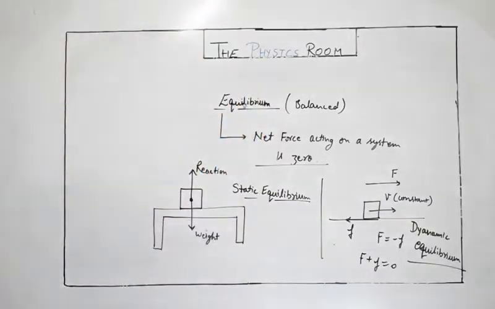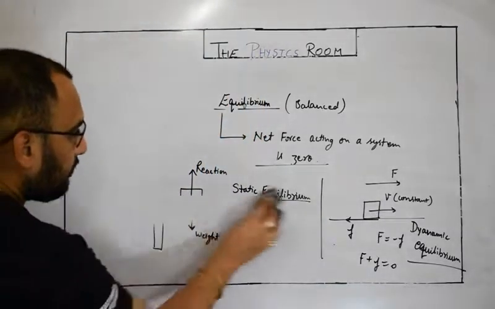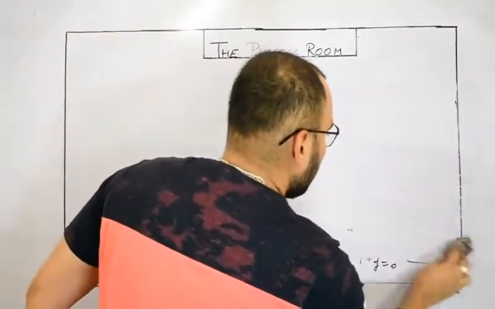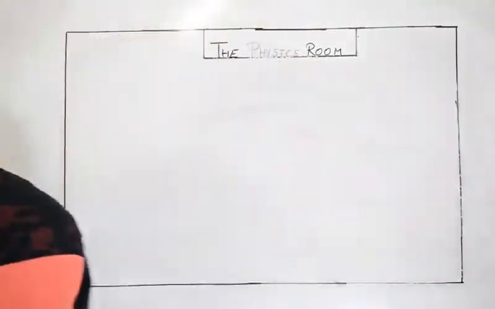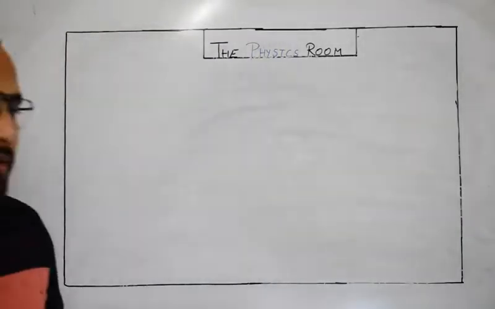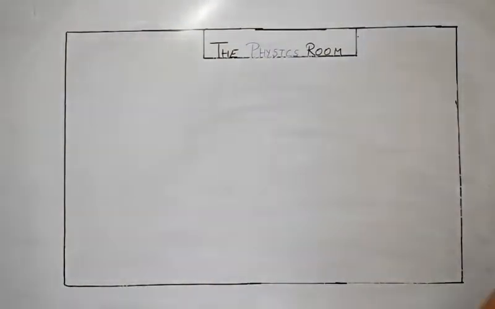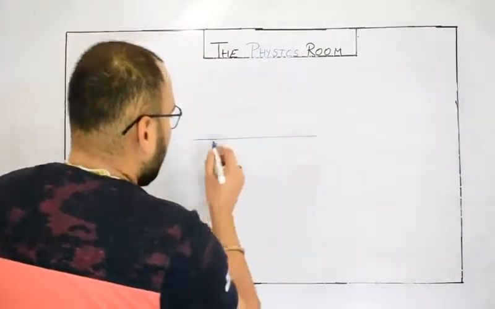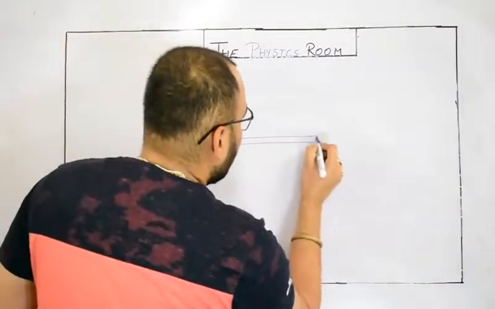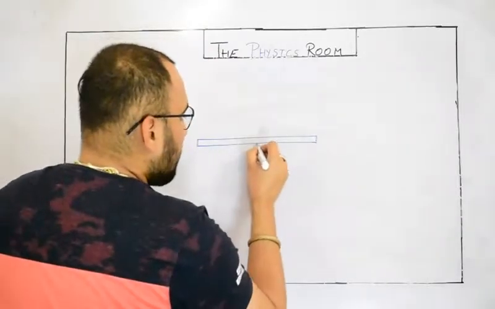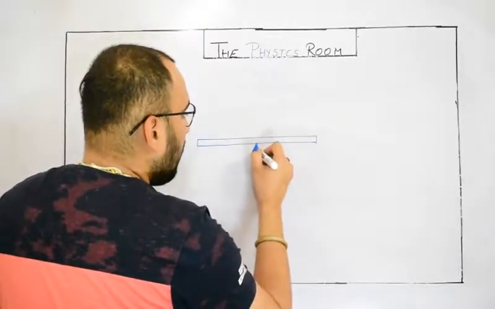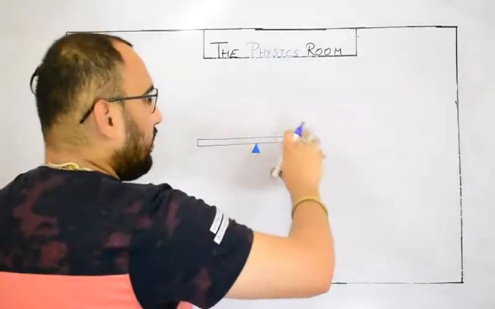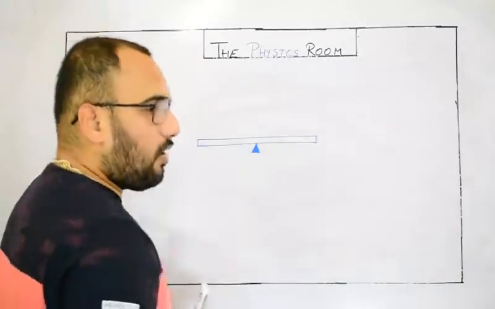Okay, so let's see. With an example I will try to introduce this. Let's take an example of a rod which is being balanced about a point about which it can rotate either in the clockwise or the anti-clockwise direction.